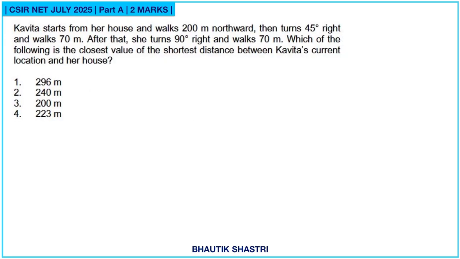Next question. Kavita starts from her house and walks 200 meters northward. So towards north 200. Then turns 45-degree right and walks 70 meters. So in this direction 70 meters. This is 45-degree. After that she turns 90-degree right and walks 70 meters. So this angle is 90, so right angle, and again 70. Which of the following is the closest value of the shortest distance between Kavita's current location and her house?